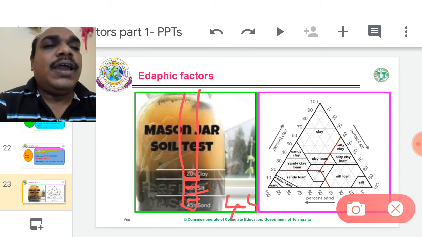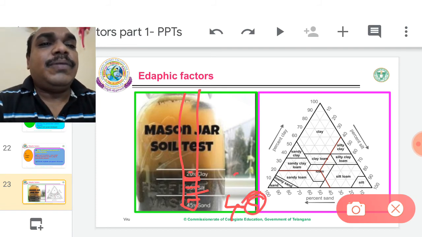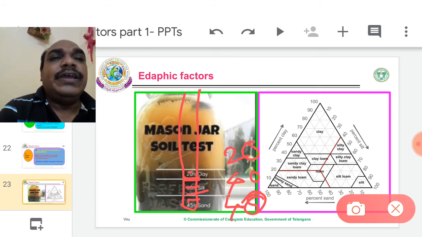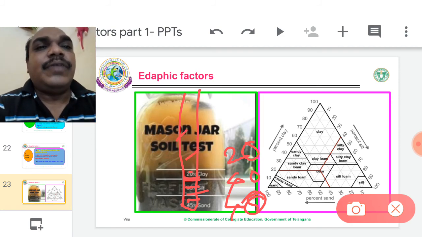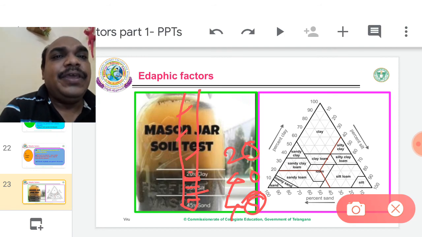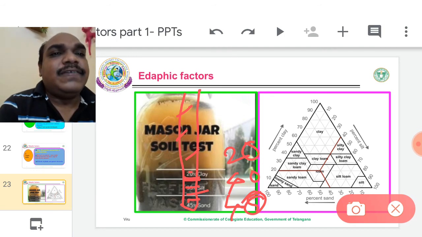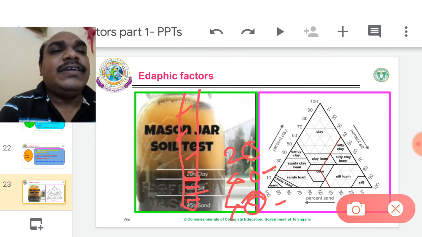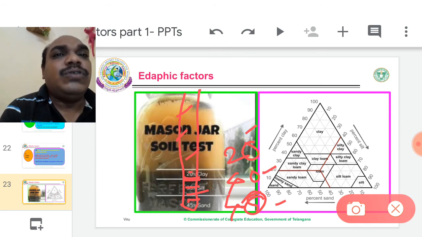If the bottom has sand 40%, silt 40%, clay 20%, in that moment, the percentages are taken based on the measuring scale. So it is easy to estimate the percentage of fine sand, silt and clay. The fine sand is 40%, silt is 40%, clay is 20%.